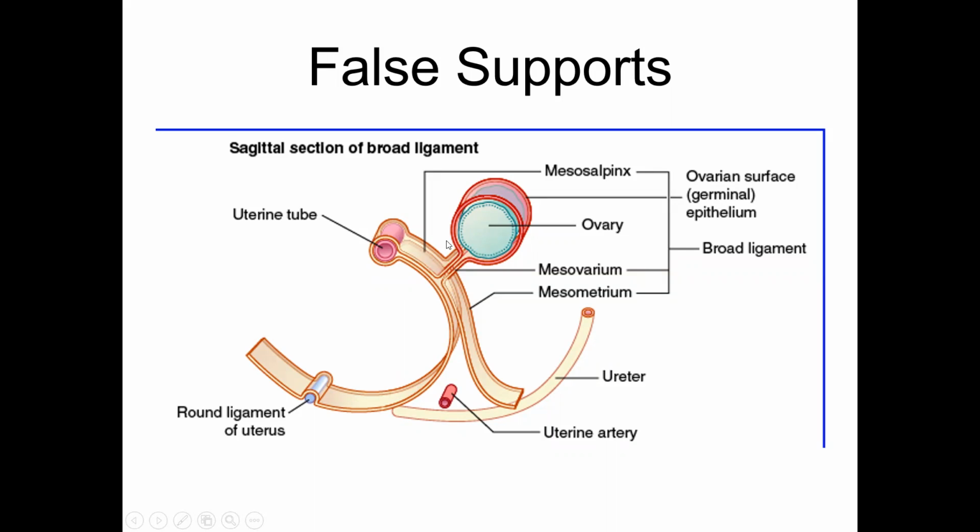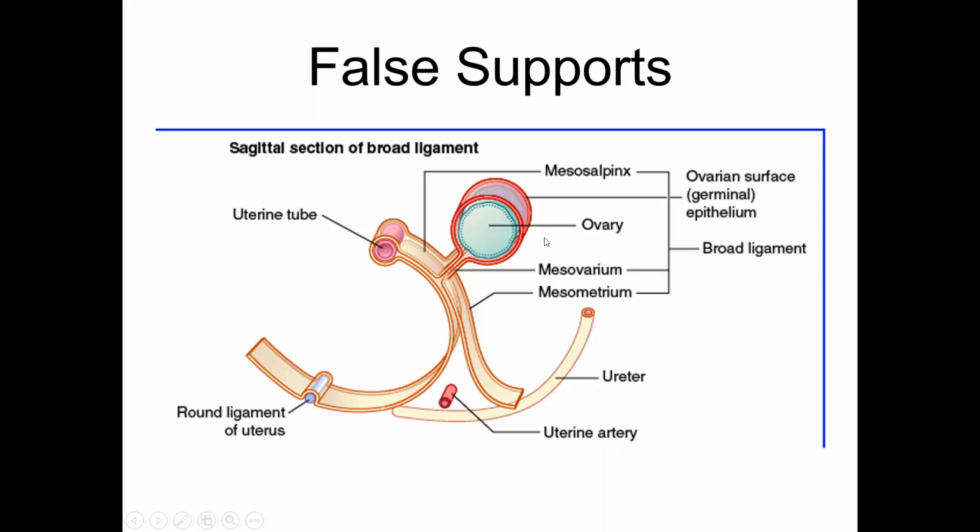But what is covering the ovary is wrongly called germinal epithelium, because it's not giving rise to the germ cells, but those so-called germinal epithelium cells are actually cuboidal epithelium. So the rest of the peritoneal fold is simple squamous, including mesovarium.